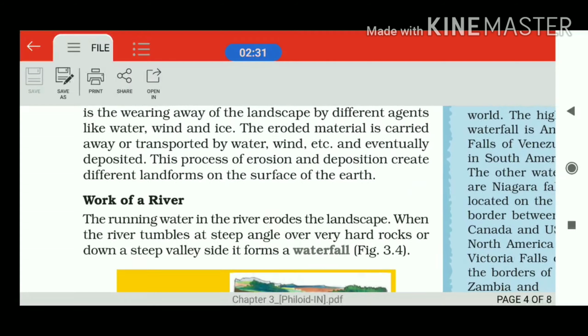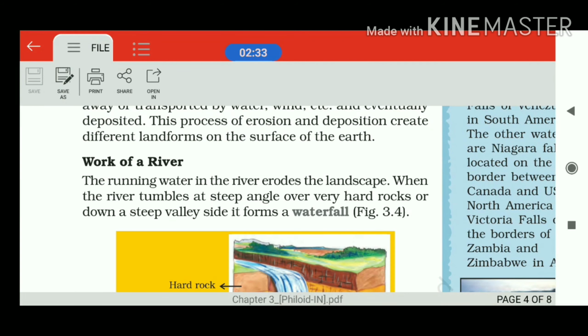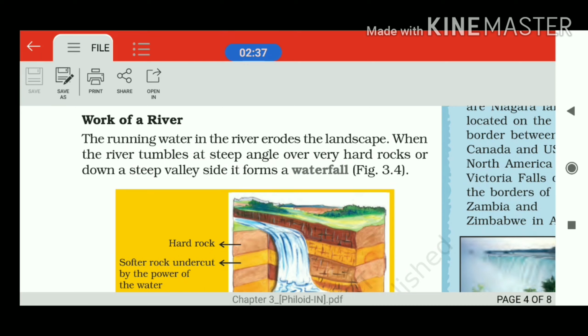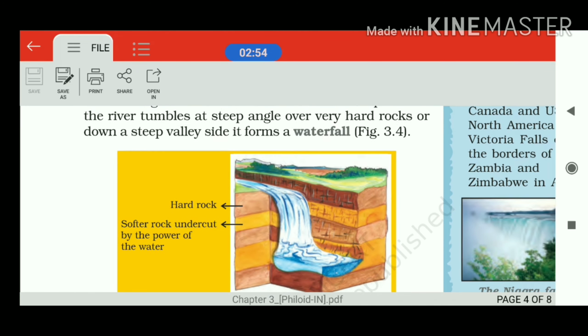So first of all, we are going to learn about the work of the river. What is a river? I think you have all seen a river in your locality. A river is the natural flow of water along the slope. A river generally has three courses: upper course, middle course and lower course.